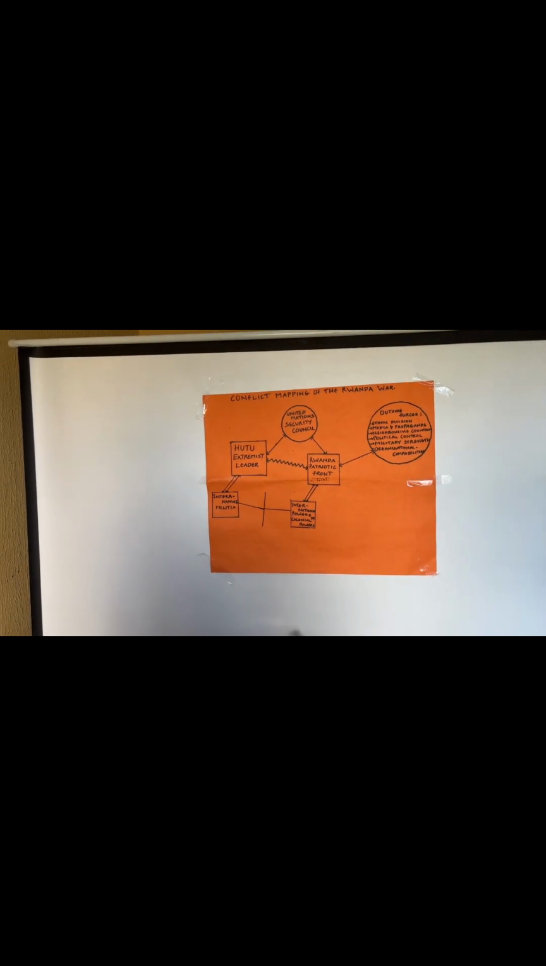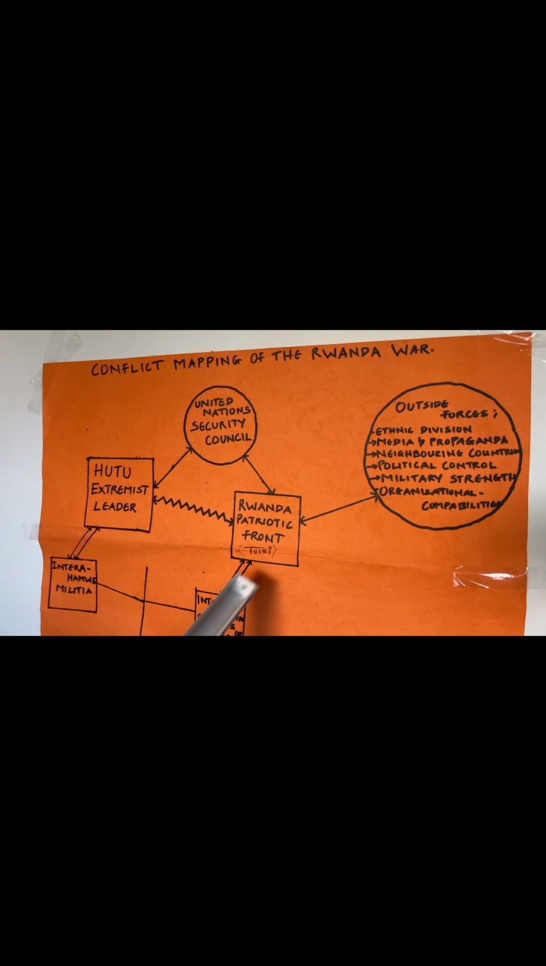So right now we're going to go into the conflict mapping, based on the fact that we already understand the reason why these two groups are fighting. First of all, we have the Hutu extremist leader. This is the majority group, while the Rwanda Patriotic Front, which comprises mostly of the Tutsis, were having a conflict. As you can see, this broken line here signifies that they both had conflicts going on.